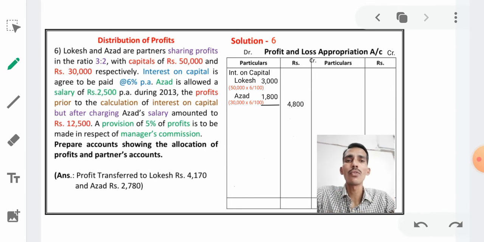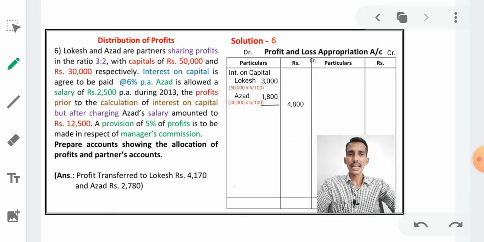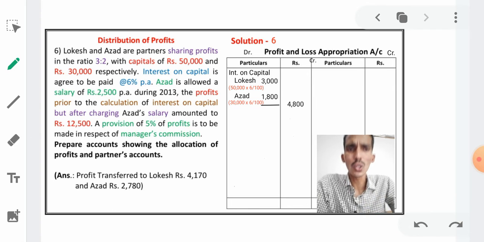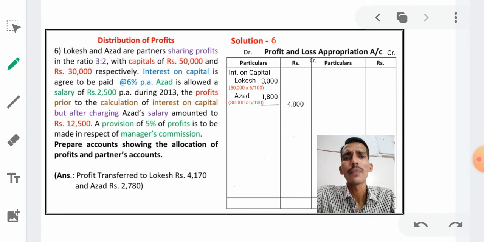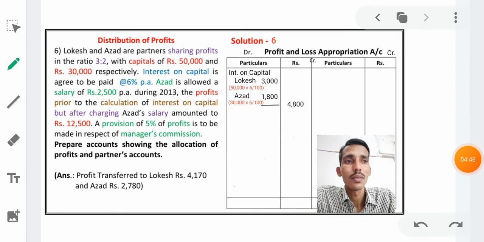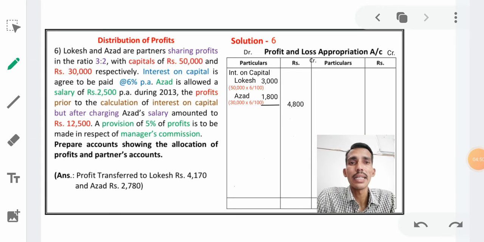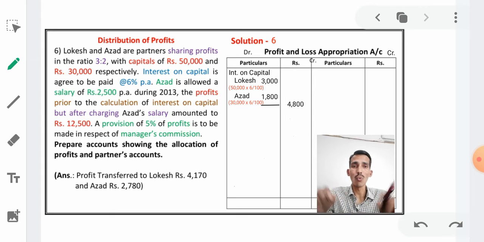In the last problem you saw a monthly salary; if in the problem it is given as monthly salary, then we have to calculate for 12 months, but he has given 2,500 per annum. If he works for 1 year, then he can get a salary of 2,500 for the whole year.